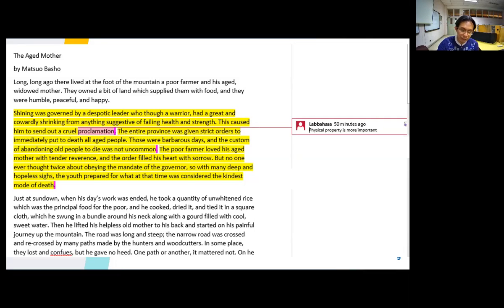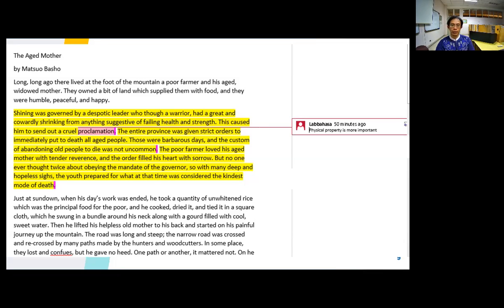And the next sentence here might also explain what kind of society they live in. The entire province was given strict orders to immediately put to death all aged people. All right, this is unusual, right? What kind of leader would ask people to do that? But the next sentence is, those were barbarous days, and the custom of abandoning old people to die was not uncommon.